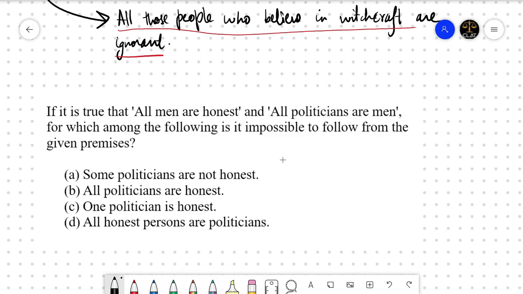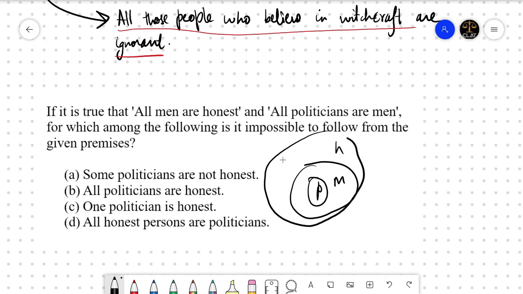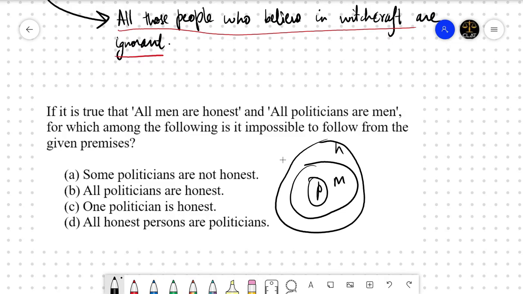All men are honest, all politicians are men, all politicians are men, and all men are honest. Option A says that some politicians are not honest.